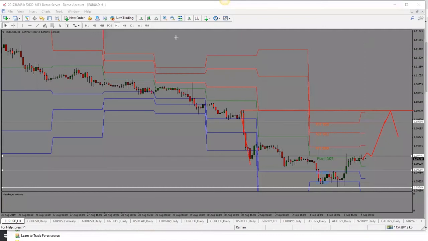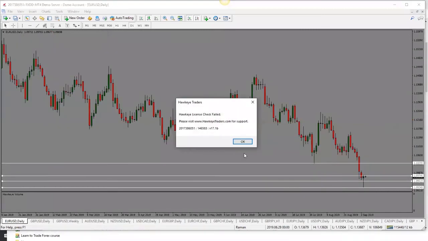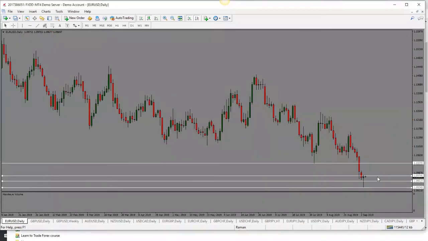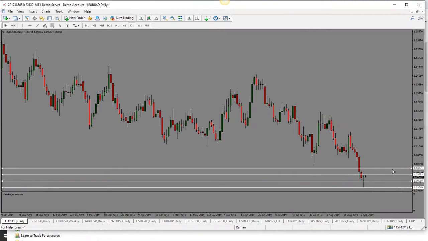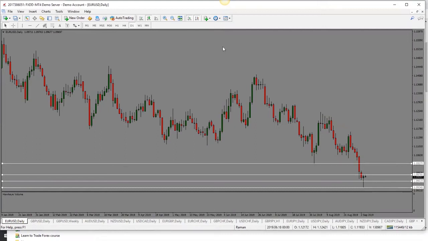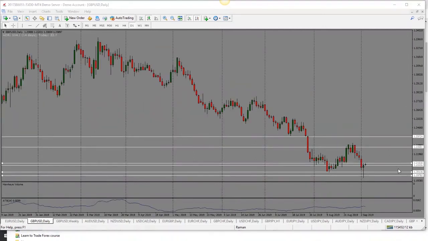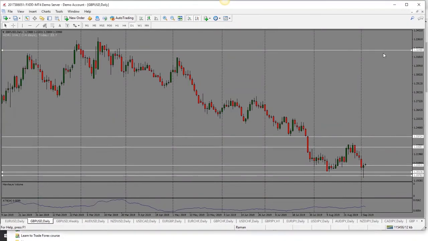So a bias for euro dollar here is to the upside because of the daily candle close. But the big thing to keep in mind would be if it doesn't break the high of today, we are likely to see a drop back towards 1.0920. Otherwise, if it breaks through, then we could see price go all the way. So if it does break through, then the first target would be 1.10 and then 1.1030 level.